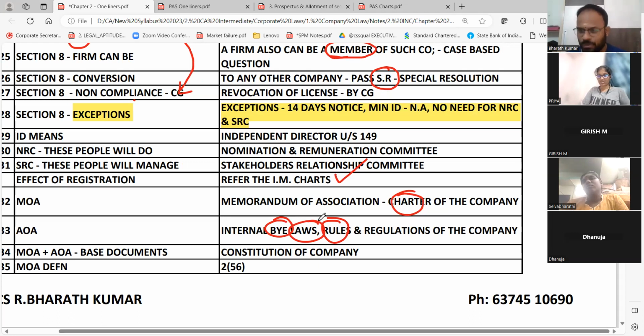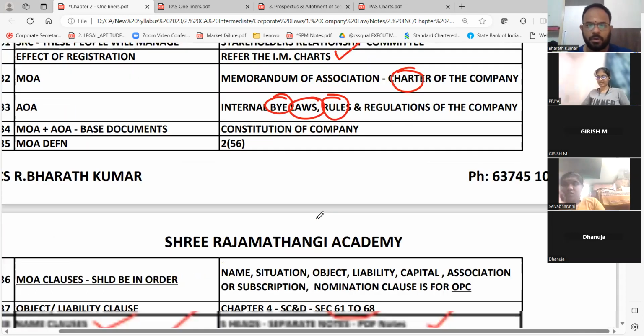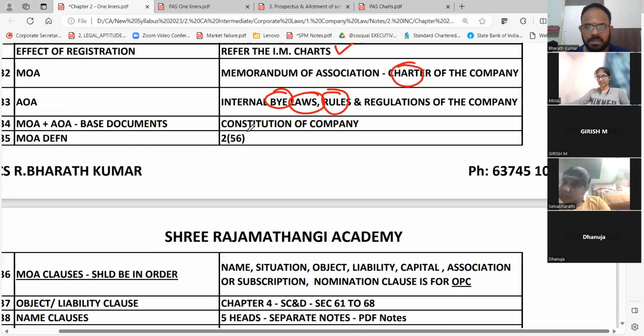Today you might look and find it easy because yesterday only we covered the portions. But before the examination, you will not have time to see all the provisions. Think from that last-minute revision angle and see how useful this will be when you want to cover it. So MOA plus AOA is equal to the constitution of the company. That means this only will cover everything. This is your base document. You remember this?